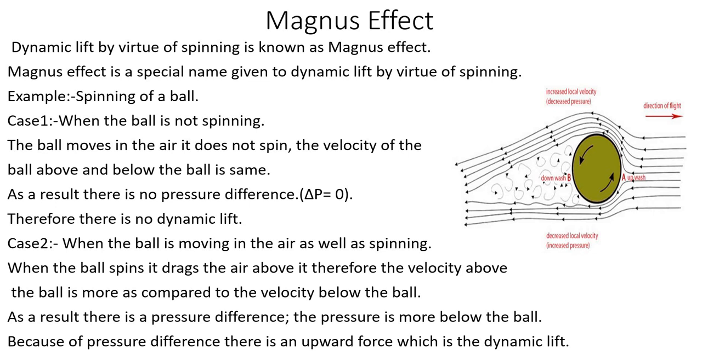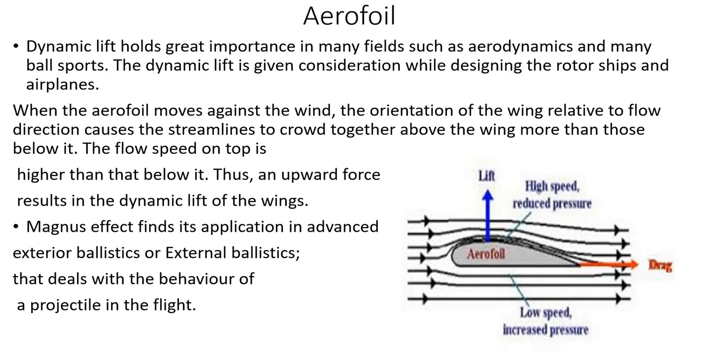And the same can be applicable for the aerofoil. Why do the wings of the aeroplane have this particular shape? That particular shape is known as aerofoil. So dynamic lift holds great importance in many fields such as aerodynamics and many ball sports. Dynamic lift is given consideration while designing rotor ships and airplanes. So when the aerofoil moves against the wind, aerofoil means that particular specially shaped object.